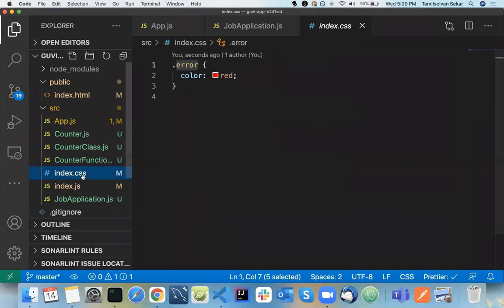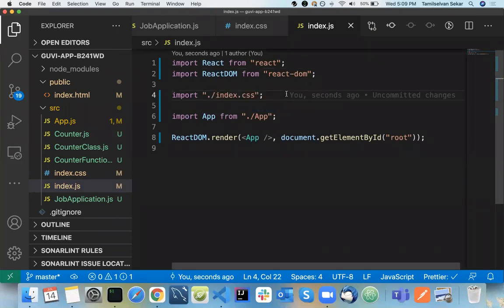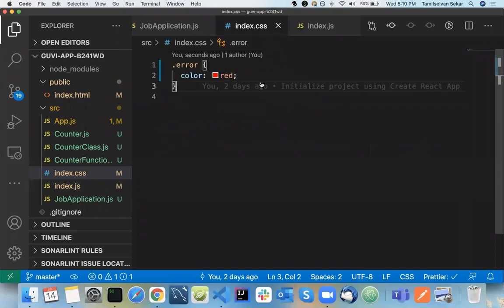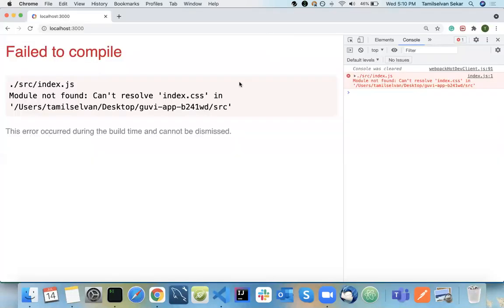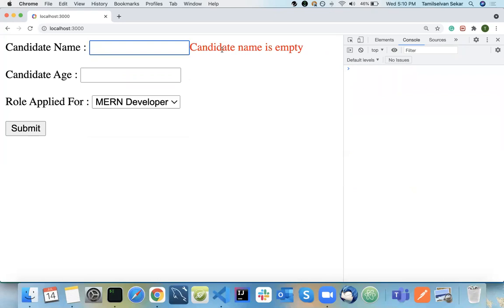So now we just created a file called index.css. You know how to import it, right? You can go ahead here in your index.js and directly import that particular CSS file, index.css. Nothing other than that. Now the CSS should apply here. So now we do this. See, candidate name is empty, and it's applying red color. This is how you need to apply CSS in the case of React.